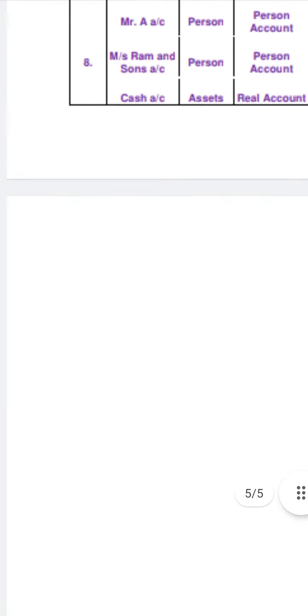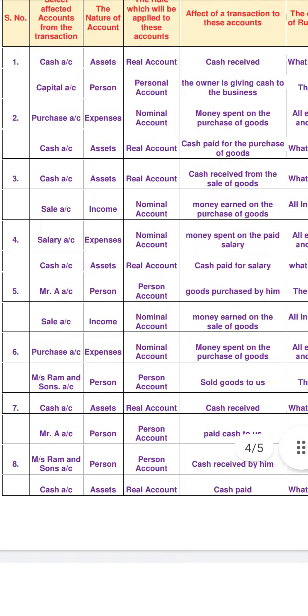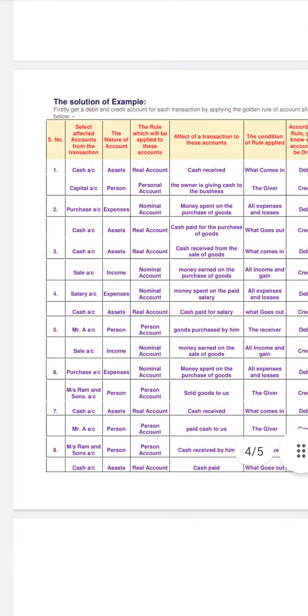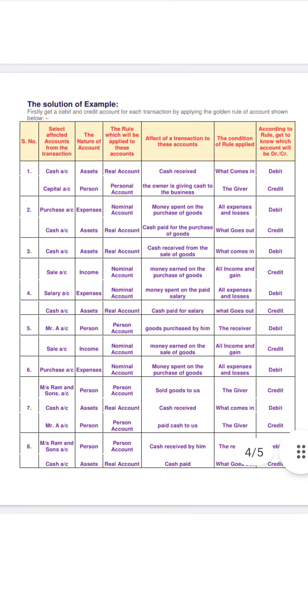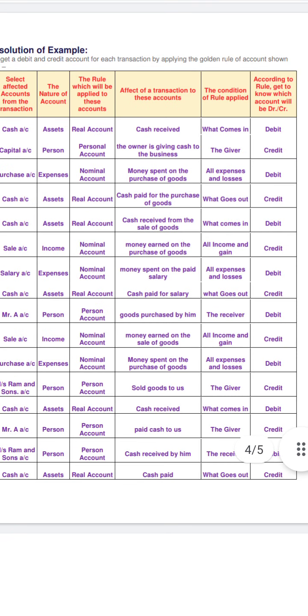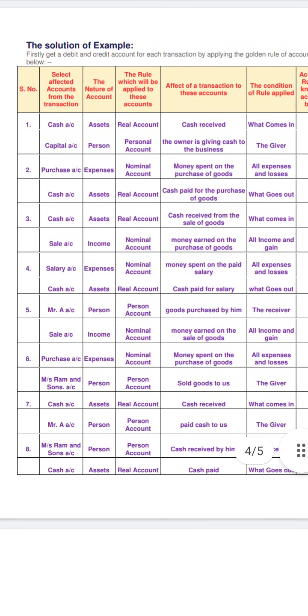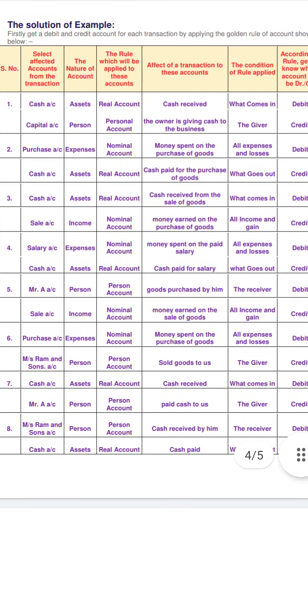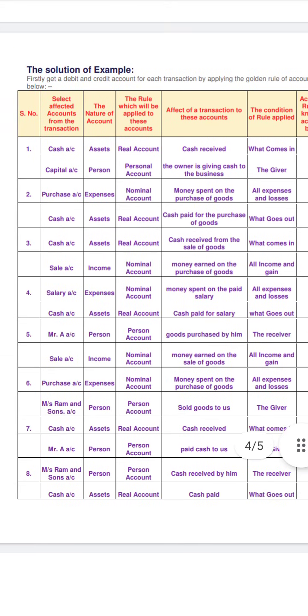I will also solve these questions over here. You can see separately the classification of accounts, natures, reasons and the debit and credit concepts. So keep watching this video carefully. Then you can do any type of transaction. You have to extract the debit and credit items from the transaction.